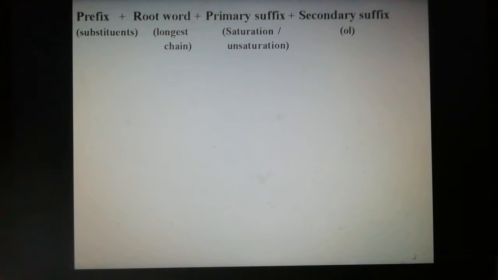Substituents are attached to the main chain.